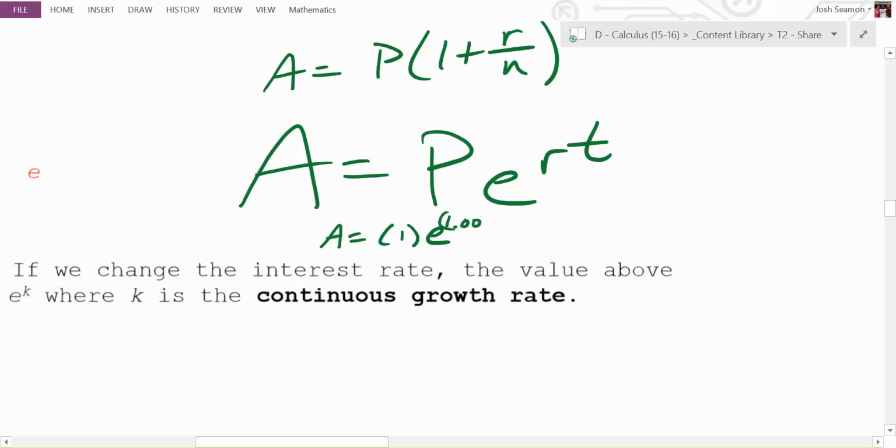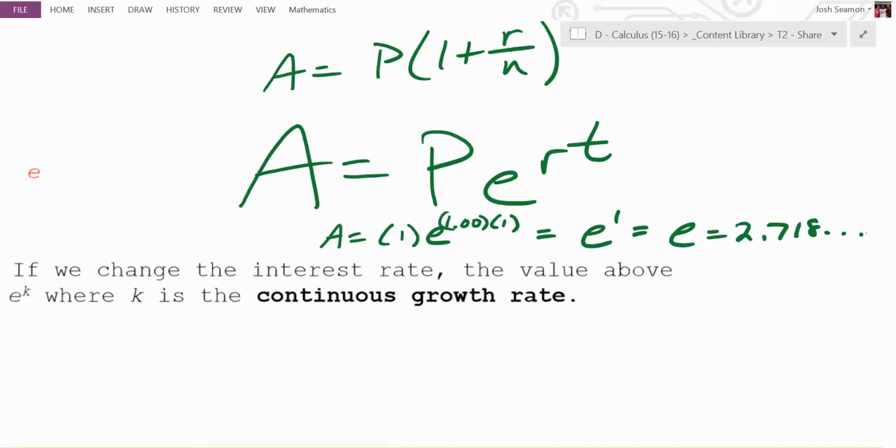1.00. And how many years did we have? 1. So that's equal to e to the first, which is e, which is what? 2.718. So are we ever going to get to $3? No, we're not. Continuous interest is the most you can make.